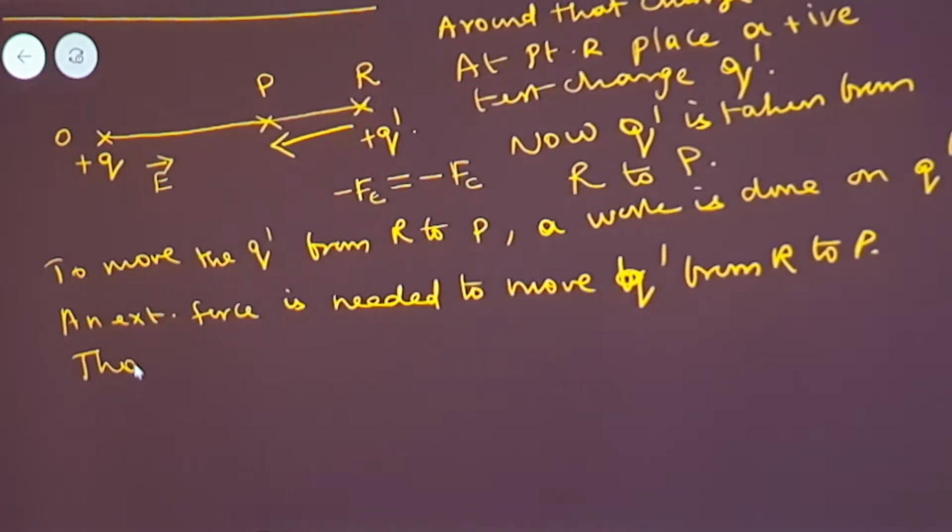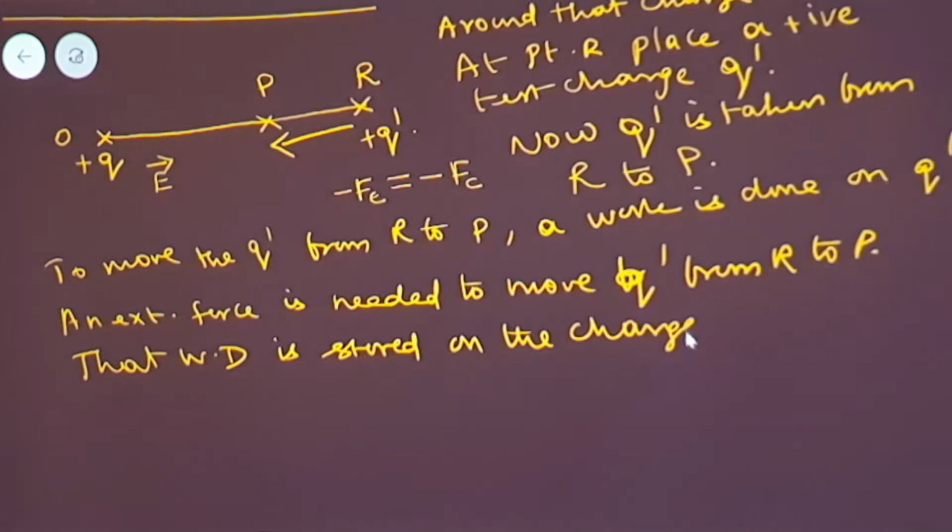That work done is stored on the charge as what energy? Stored on the charge as potential energy. See, when you are considering this, potential energy is represented as epsilon.